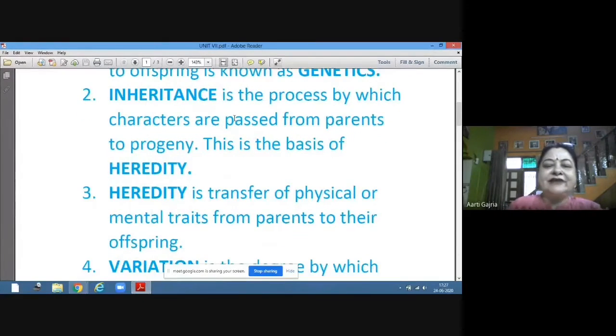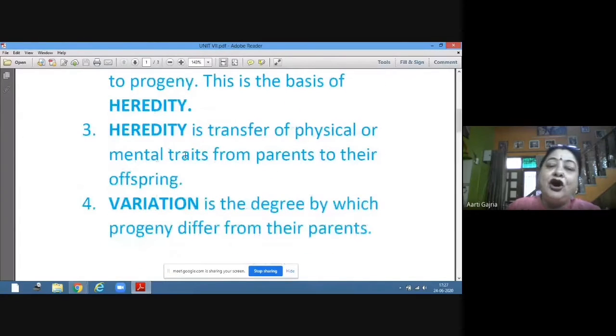Heredity is transfer of physical or mental traits, not behavioral, because behavioral traits depend on your environment. We'll come to know everything, but for this introduction, just remember what heredity is. Heredity is transfer of physical or mental traits. Whatever traits are present on the genes are transferred from parents to their offspring. And that is called heredity.